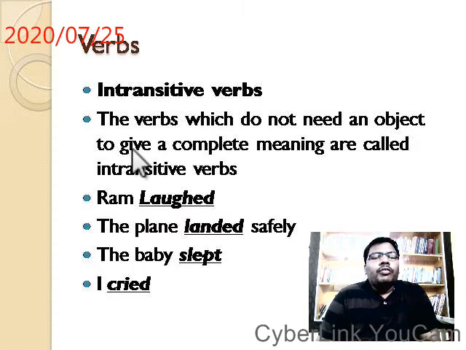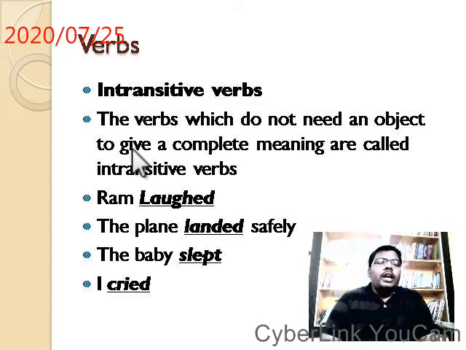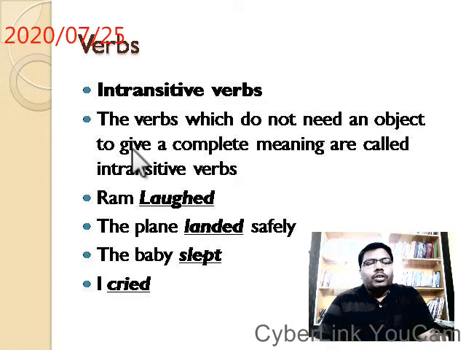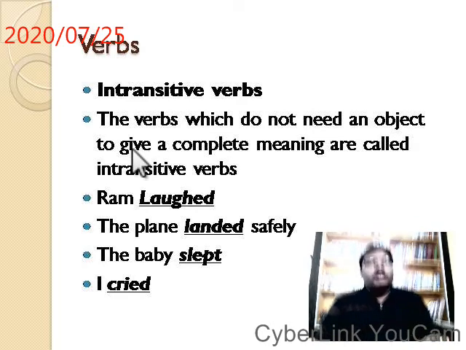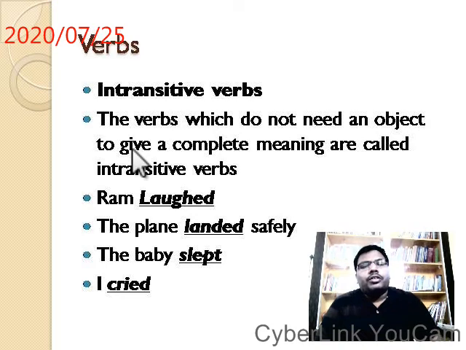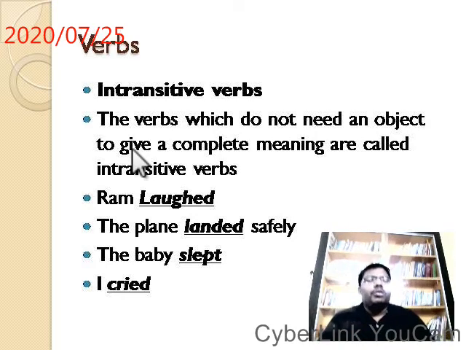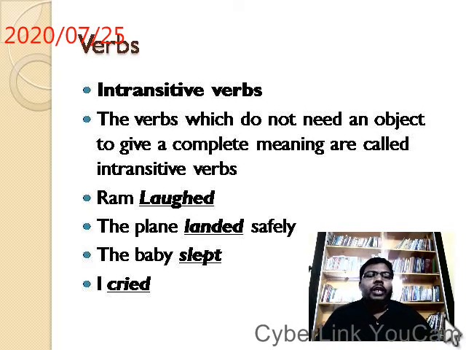So these verbs, with a subject before them, can make a meaningful sentence. Whereas transitive verbs need an object after the verb to make a complete meaningful sentence.